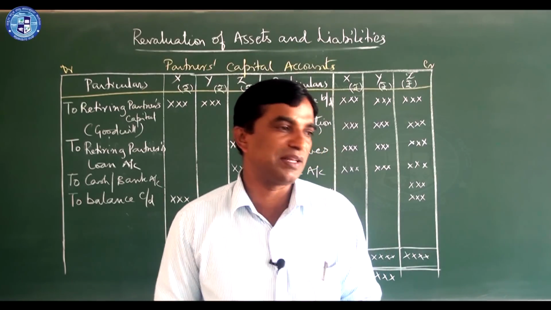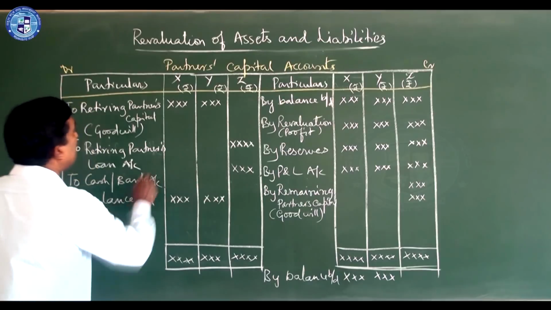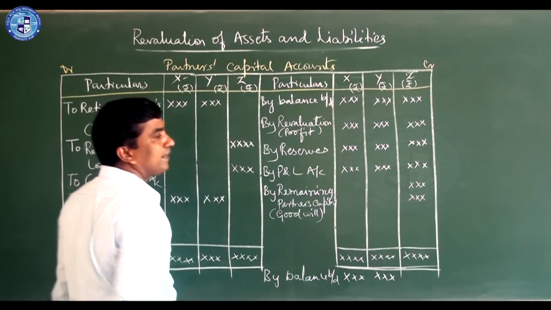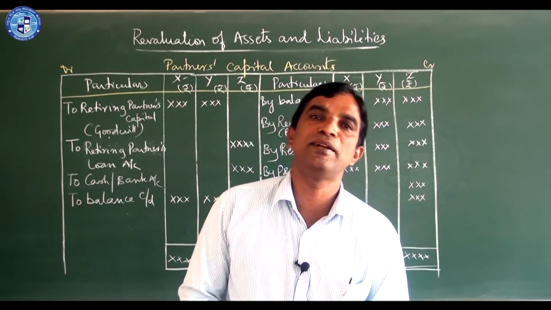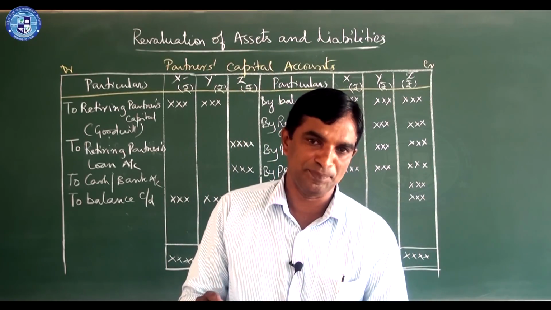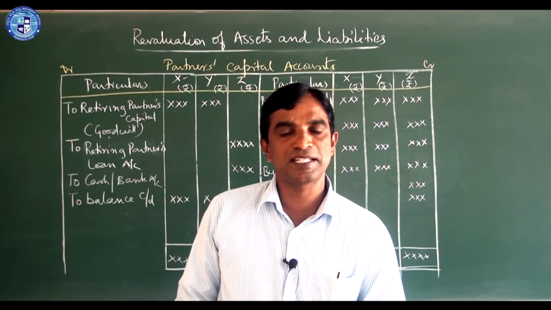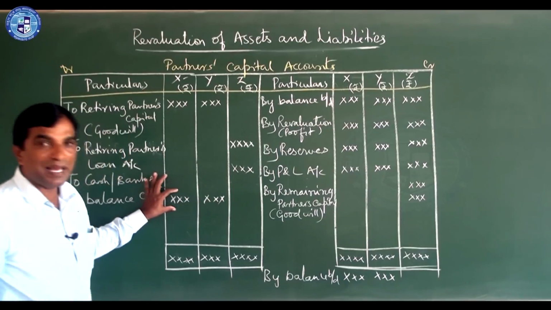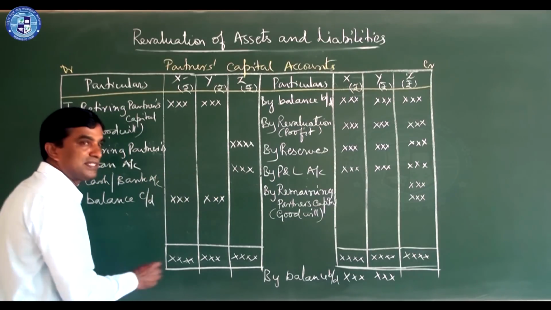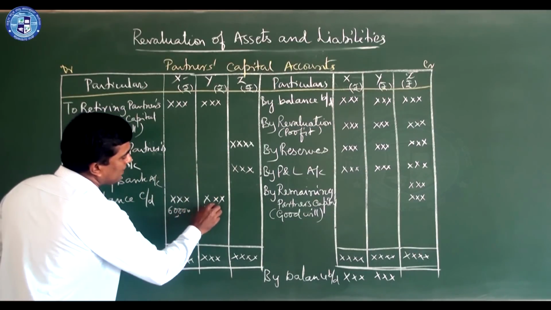And one more thing you should remember. After the retirement, the continuing partners, or remaining partners, may agree to adjustment of capitals. That is the last thing. Adjustment of continuing partners' capital accounts. That means here their balances come. For example, just to see here, his balance is 60,000. His balance is 40,000.